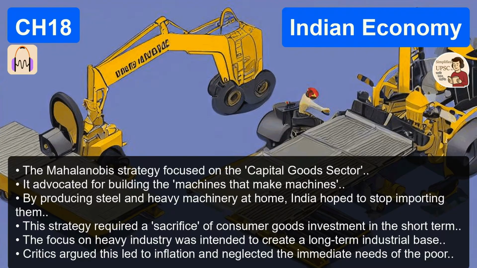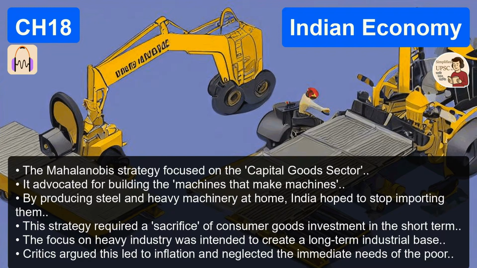Capital goods. Think about it logically. If you want to expand agriculture, you need tractors. Right. But if you want to build tractors, you need steel. And for steel, you need mining equipment. Exactly. Mahalanobis said we must focus on the very bottom of that supply chain. Steel, mining, heavy power generation. So instead of buying a tractor from abroad, we spend our money building the massive factory that makes the steel to eventually build the tractor.